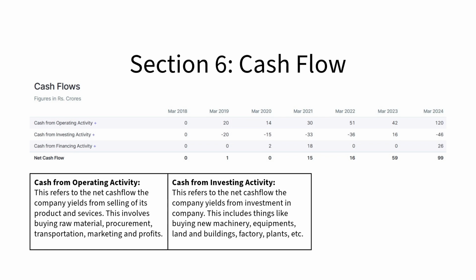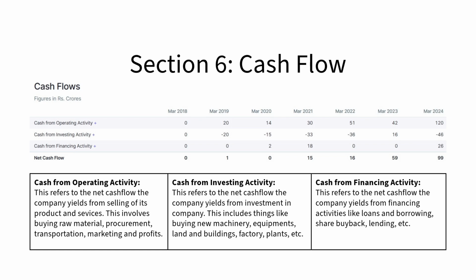Cash from investing activity refers to the net cash flow the company yields from investing in the company. This includes things like buying new machinery, equipment, land and buildings, factory, plants, etc. The third one is cash from financing activity. This refers to the net cash flow the company yields from financing activities like loans and borrowing, share buyback, lending, etc. We look at cash flow of at least the past 3 years.